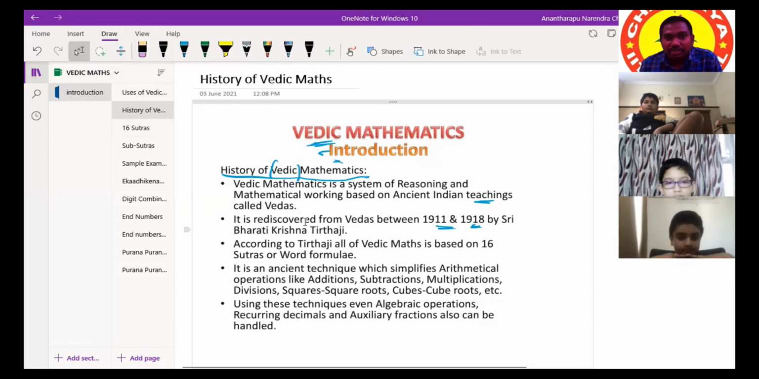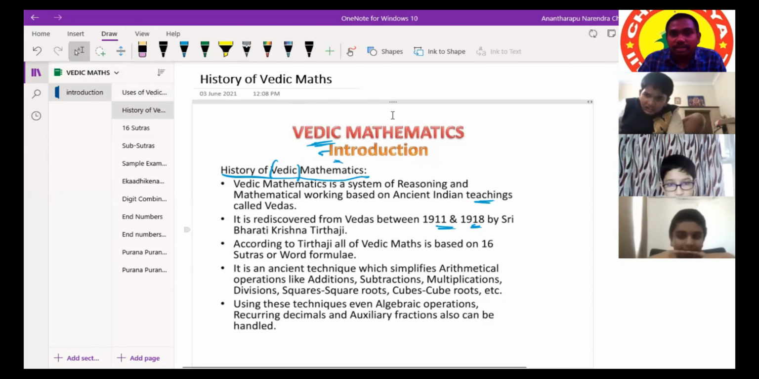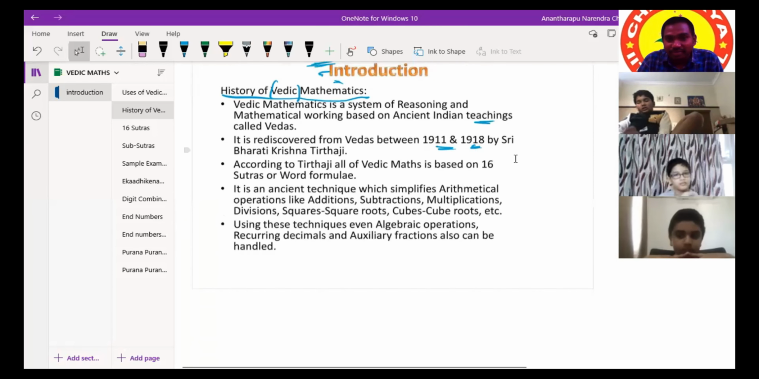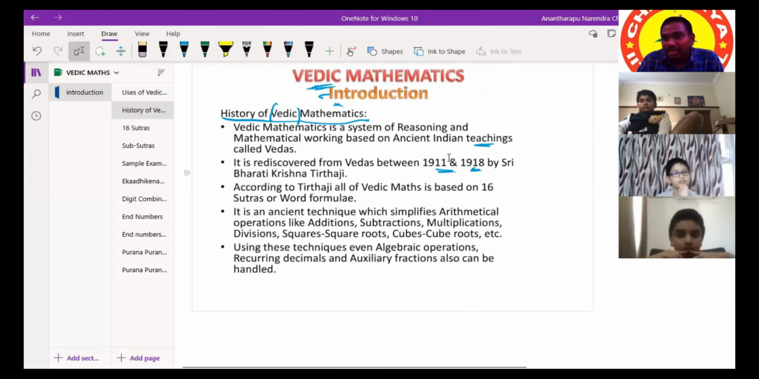Sri Bharati Krishna Tirthaji. You can type in Google, you can see his photo also. Bharati Krishna Tirthaji.